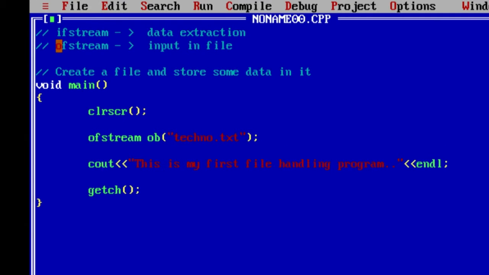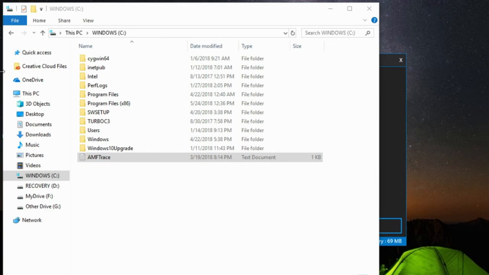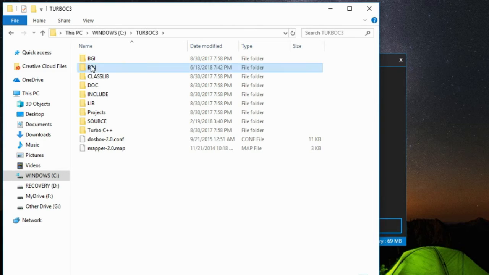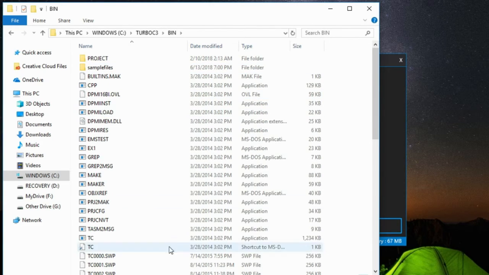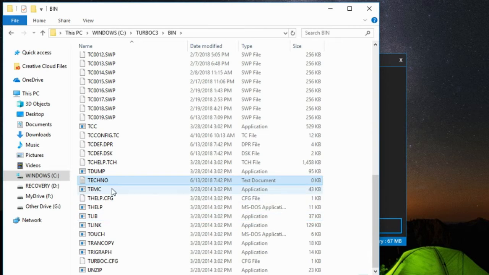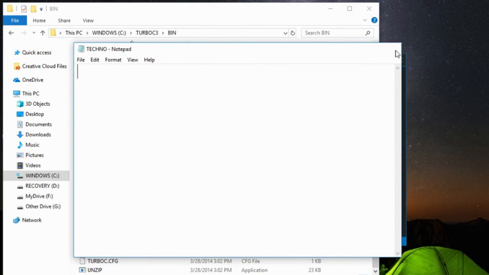Now, how to store some data in ofstream? I'll tell you, but let me first tell you the path where this file techno.txt has been created. Here in C drive you will see the Turbo C folder. Then in bin, the entire file will be created, whatever you are creating. Here is that file techno. This is the text format file. When you open this file, you'll see it is empty. There is nothing inside this.